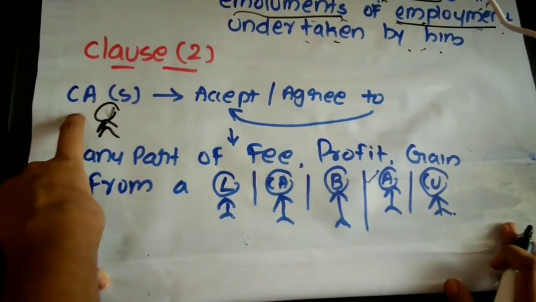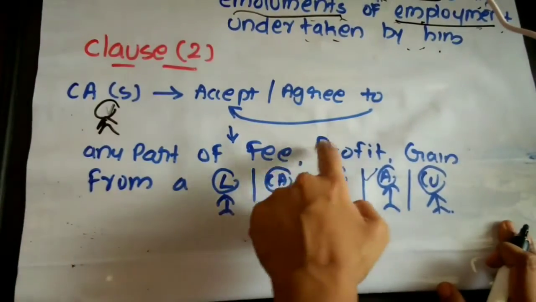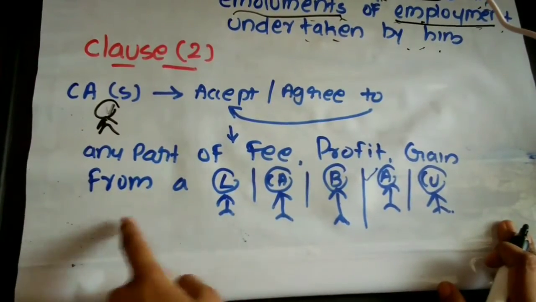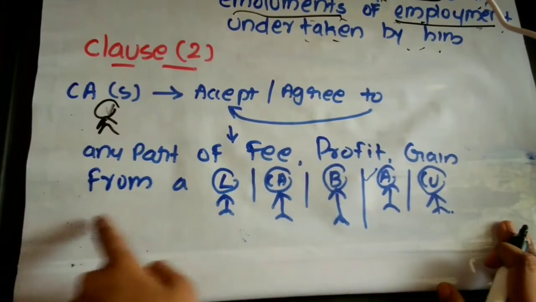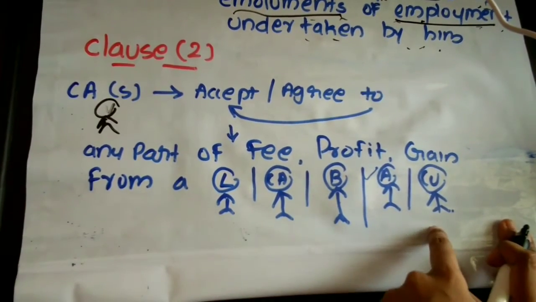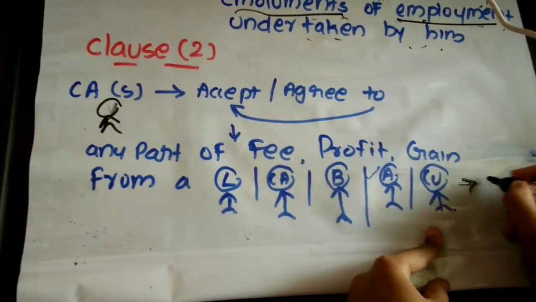A CA in service shall be deemed to be guilty of professional misconduct if he agrees to accept any part of the fee, profit, gain from a lawyer, from a CA, from a broker, from an agent, from a customer of whom his employer.